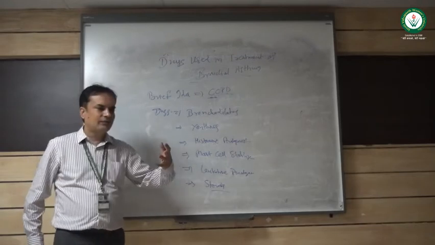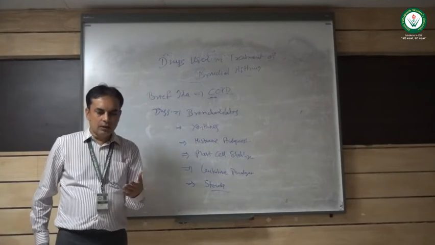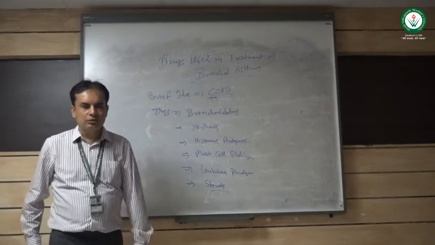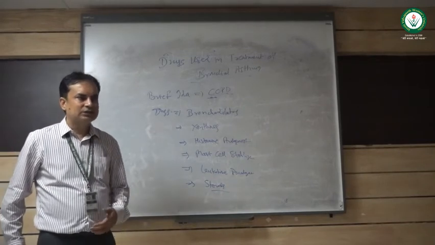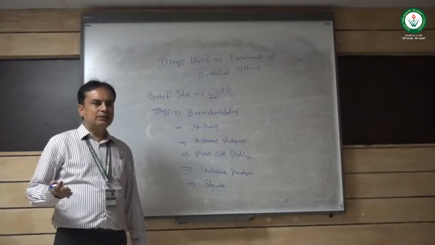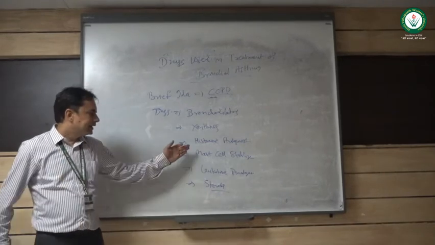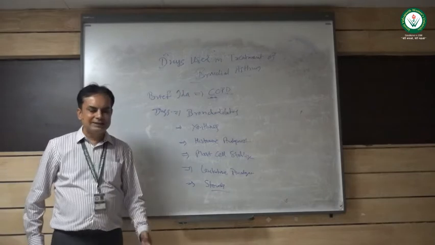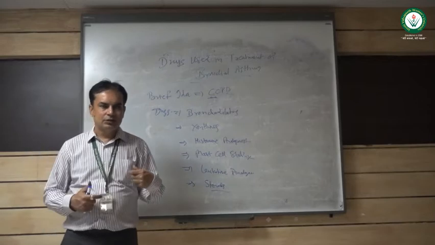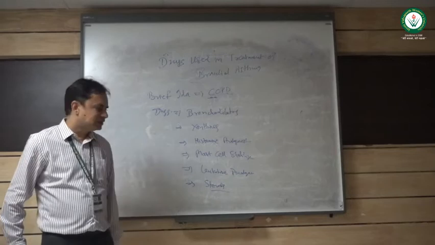Then in xanthines we commonly know theophylline and caffeine. Normally we used to drink tea and coffee; these also provide relaxation in asthma. The action of xanthines is again basically bronchodilation. Then histamine antagonists. As I told you, in asthma histamine overproduction is there which causes irritation. So certain histamine antagonists can also be used, like diphenhydramine and promethazine.